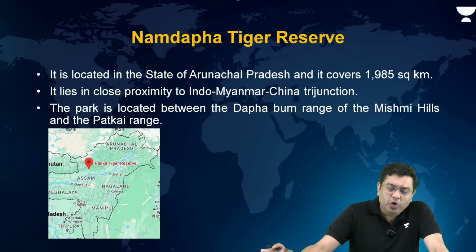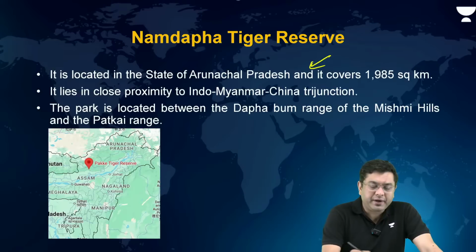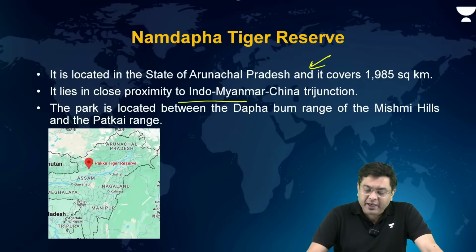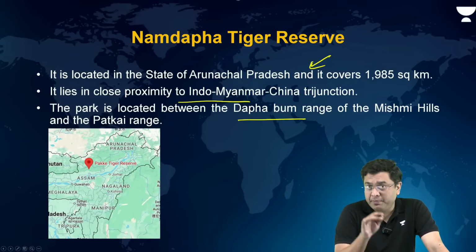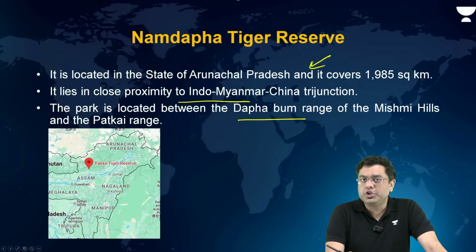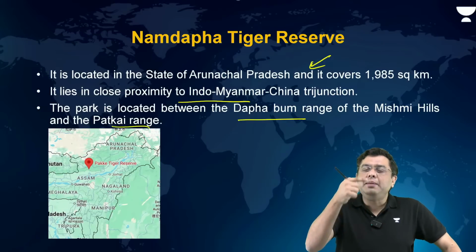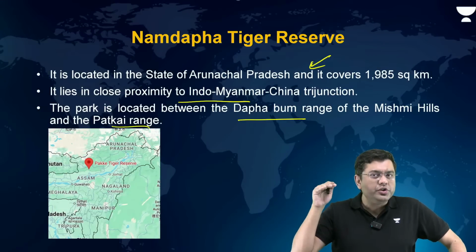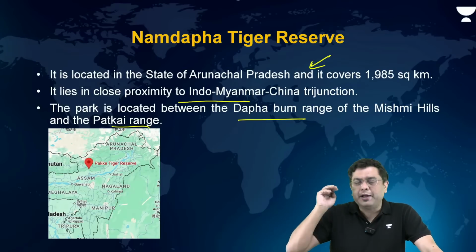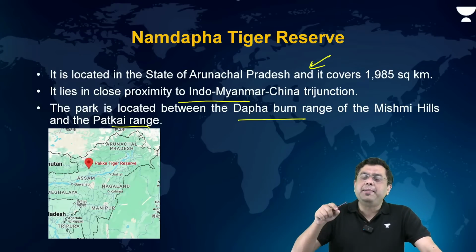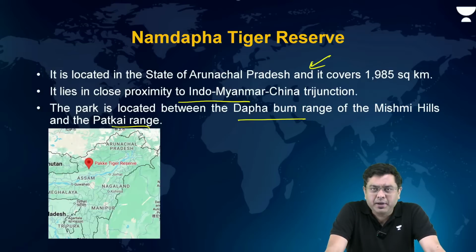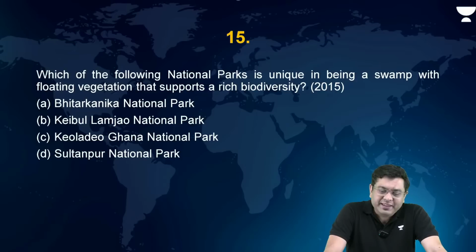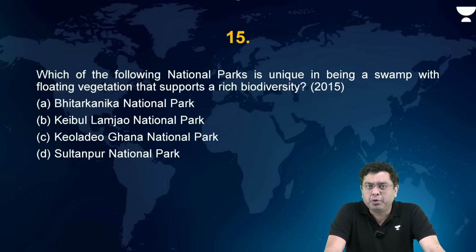So Namdafa, located in the state of Arunachal Pradesh, right? It lies close to the Indo-Myanmar-China Tri-Junction. It is located between the Dafabam range of the Mishmi Hills and the Patkai range. Now, you have Dafla, Miri, Mishmi, Abor. These are the hill ranges in the Shivalik in the eastern part of the Himalayas, where the name is ascribed owing to the tribes which occupy the region. So the naming is from the tribal presence in that particular area. So this Namdafa hence is important.